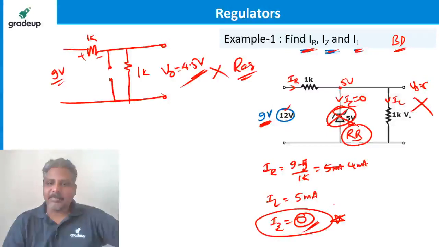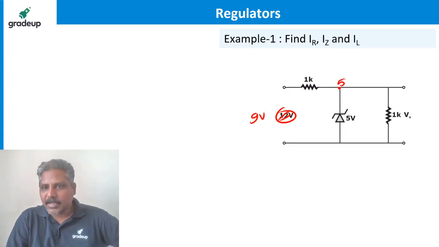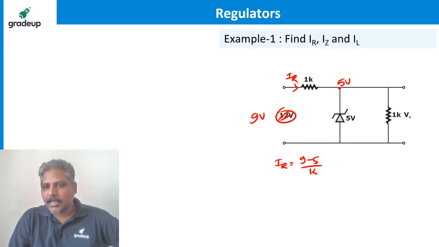Sir, yeah. By mistake I wrote it as 4. Okay, let me check it once again. This is 9 volts I gave. So how much is this voltage? 5 volts we have taken. So how much is this current? IR. How much is this IR? By mistake I have written 9 minus 5 divided by 1K. It is equal to 4 milliampere.